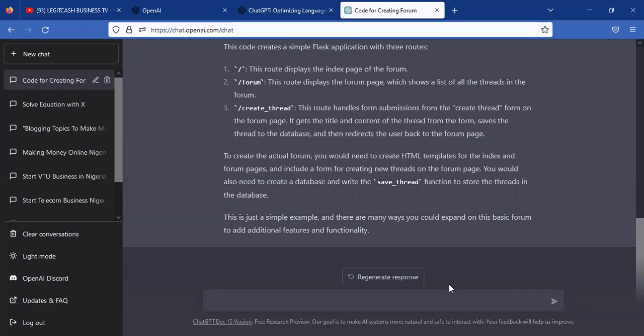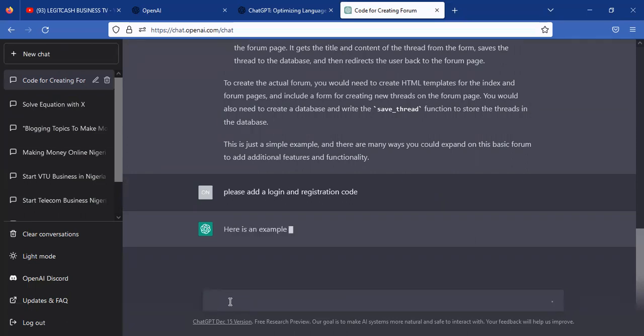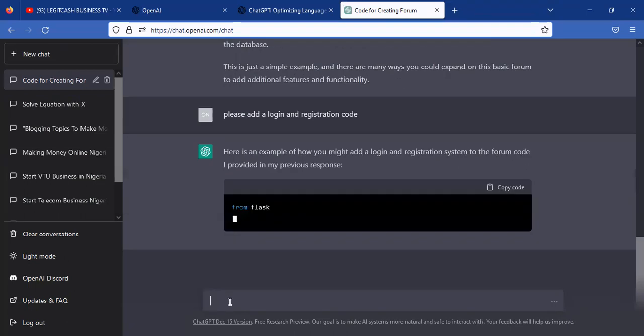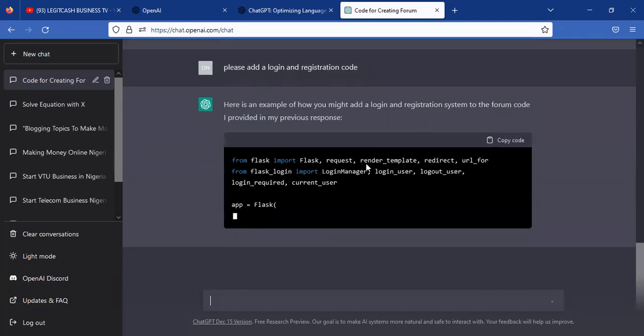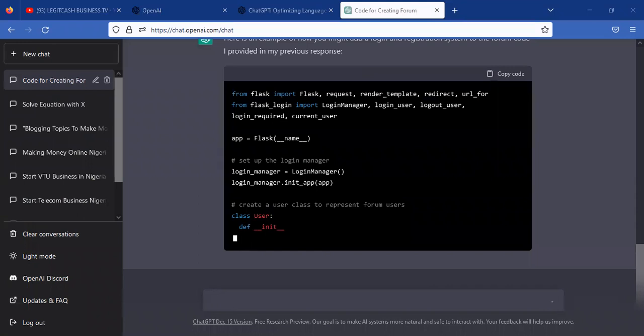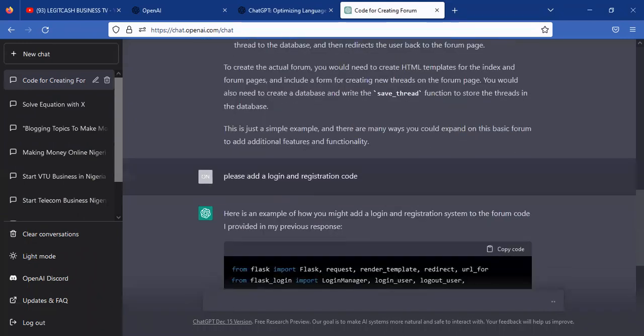So if I now ask, please add a login and registration code, it says, here is an example of how you might add a login and registration code to the forum I provided in my previous response. So this thing is just like a human being, guys. This is incredible, guys.